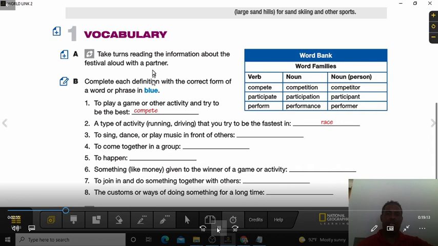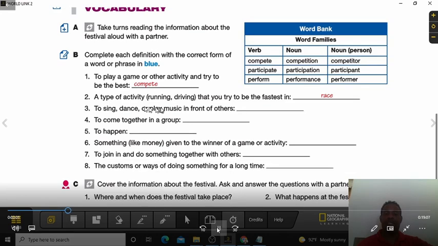To play a game or other activity and try to be the best. That is compete. A type of activity, running, driving, that you try to be the fastest in. It is a race. To sing, dance, or play music in front of others. What is the definition of that? To come together in a group. What is the definition of that? To happen. What is the definition of that from the blue words that we got on top? Something like money given to the winner of games or activities. What is that you get at the end of each competition when you win?